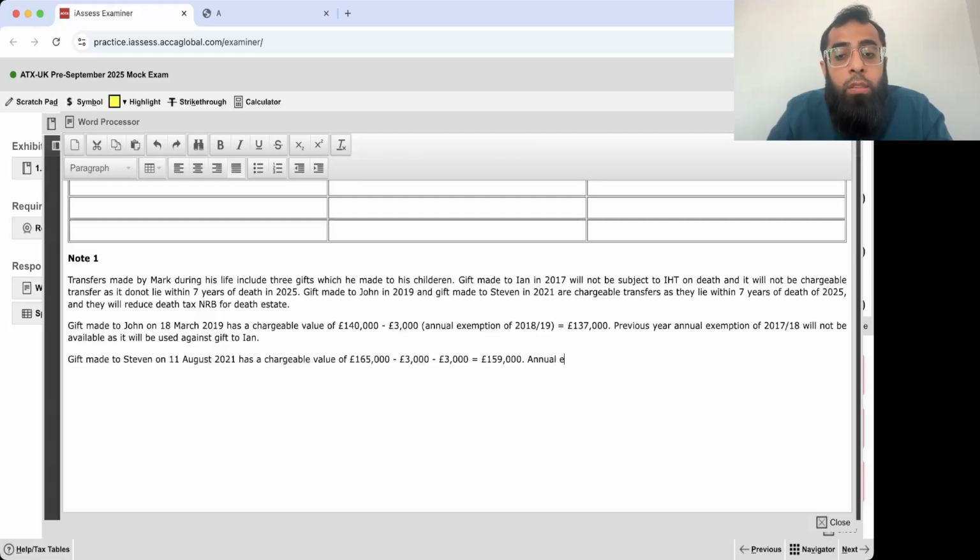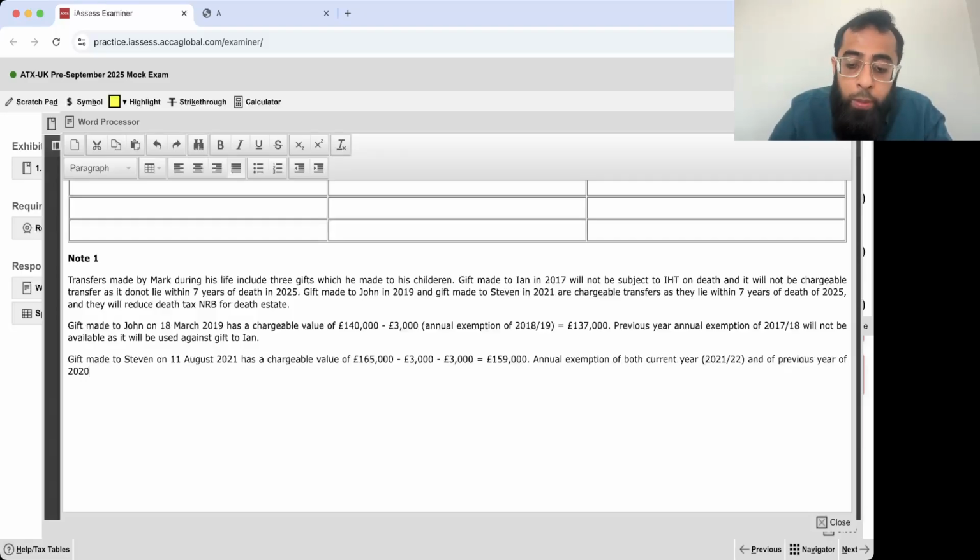The annual exemptions of both the current year 2021-22 and the previous year 2020-21 were available, as no other gifts were made in these years.